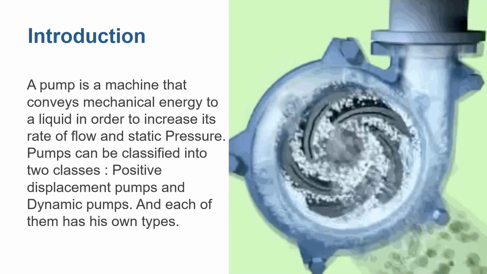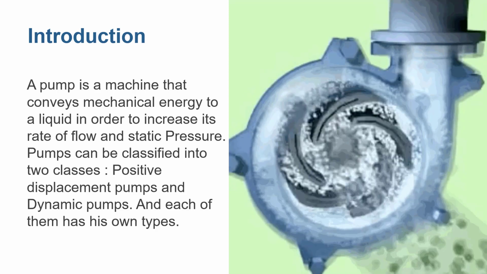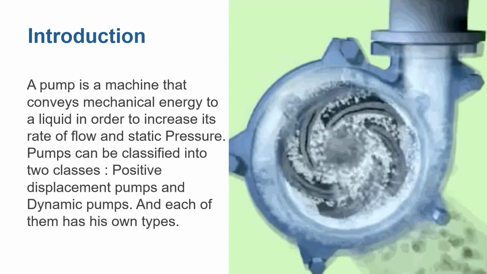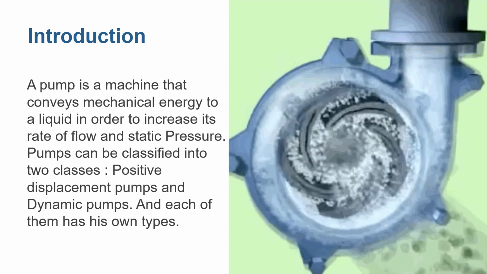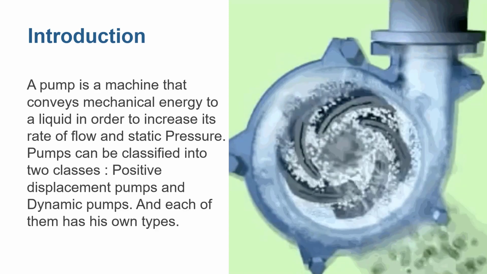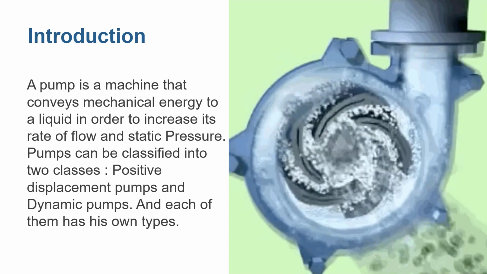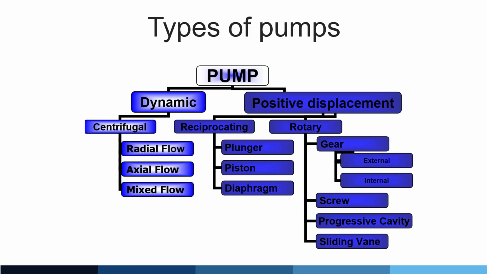A pump is a machine that conveys mechanical energy to a liquid in order to increase its rate of flow and static pressure. Pumps can be classified into two classes: positive displacement pumps and dynamic pumps, and each of them has its own types. We see here types of pumps.